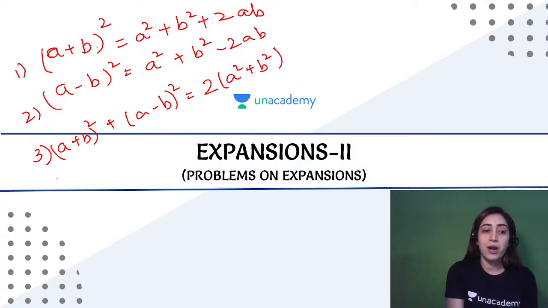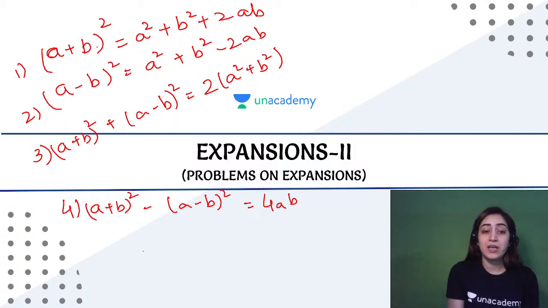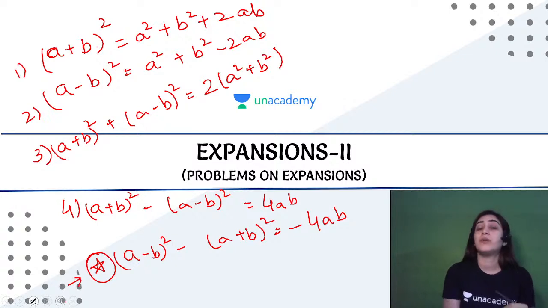Well done. And how about when we subtract these two, when we say a plus b whole square minus a minus b whole square? Remember, the negative has to be later and then it's minus. It's not the vice versa, otherwise the answer would be negative. So here it is 4ab. But in case it says a minus b whole square minus a plus b whole square, then the answer becomes minus 4ab. This is added information in this video that we have discussed.